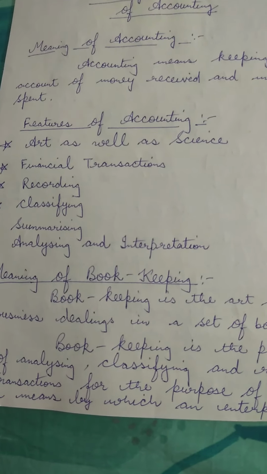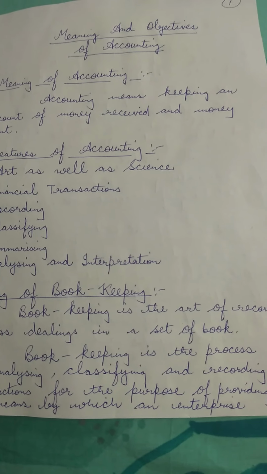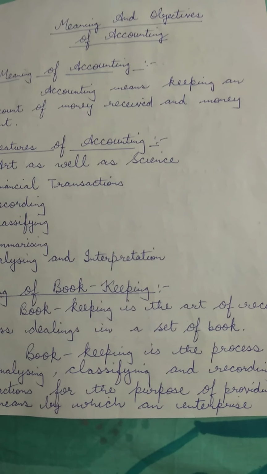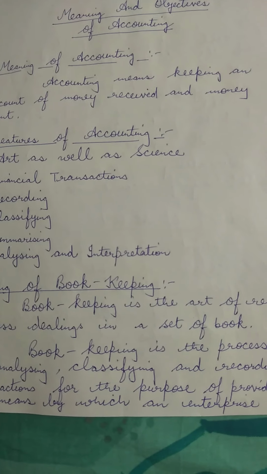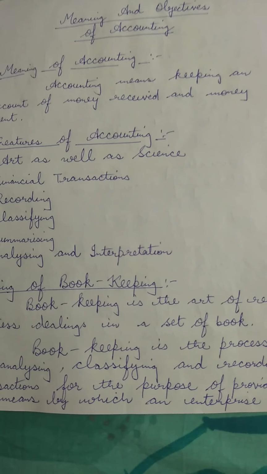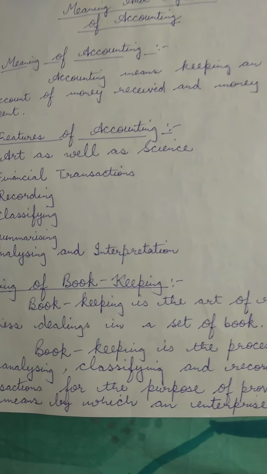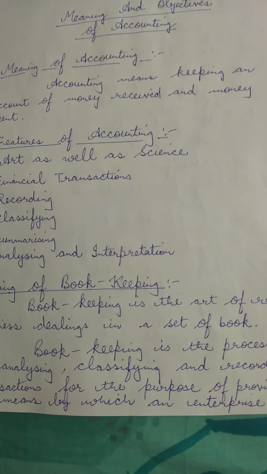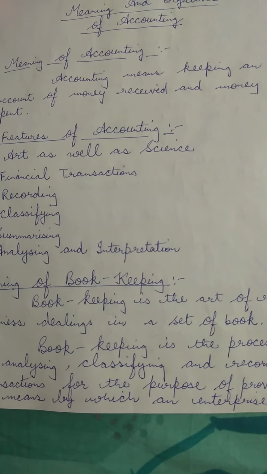So this is classification. The next is summarizing. Yes, children, it means the process of presenting the classified data in a manner which is useful to the users of the accounts. This involves preparing the final accounts in the form of the trading account, profit and loss account, and balance sheet.